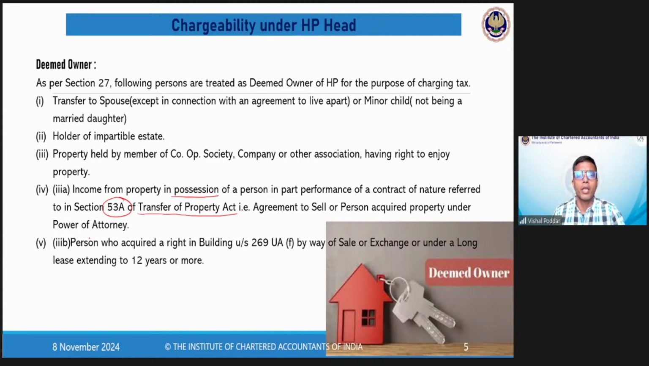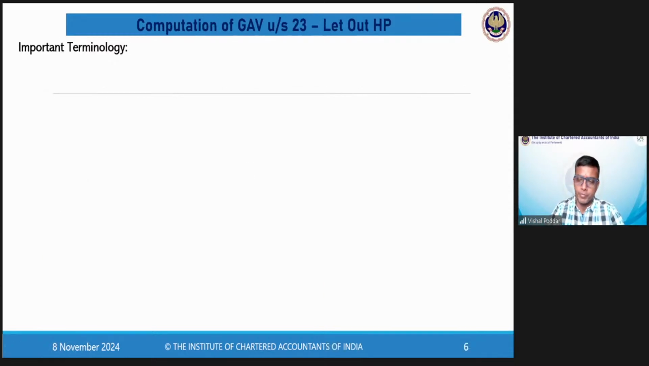The same thing is in case of the last scenario where you are holding rights in a building. What type of rights? These are the leasehold rights, and the lease is extending for 12 years or more. In such a scenario also, you are deemed owner of that property for that leasehold period, which is 12 years or more.